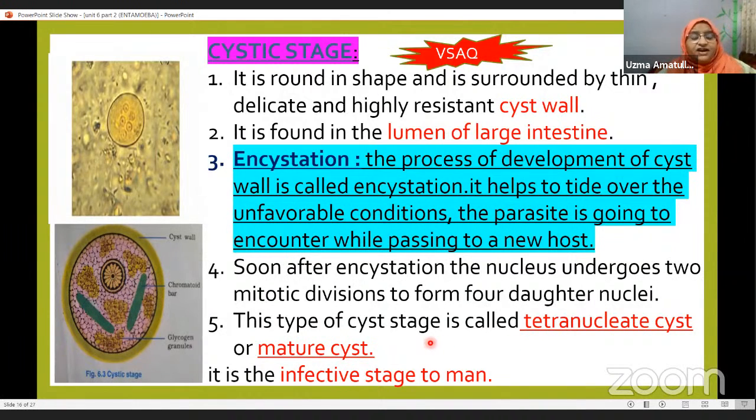It is the infective stage to man. This is the stage where, if this tetranucleate cyst is ingested through contaminated food and water, then the person will suffer with this disease.